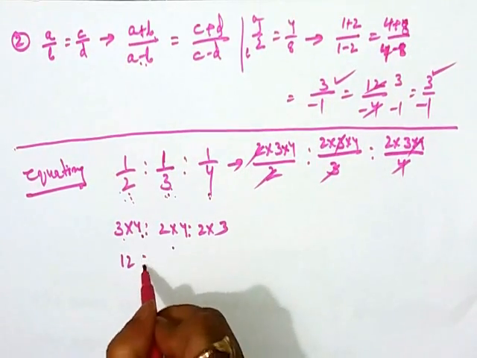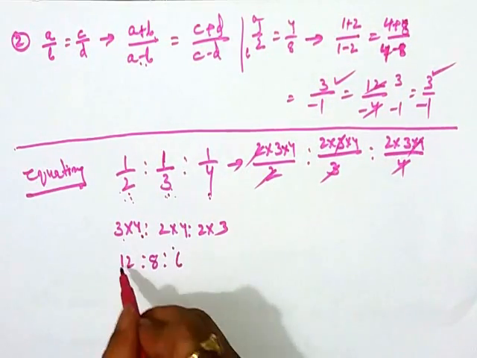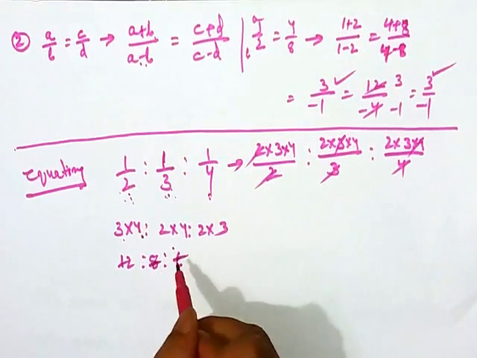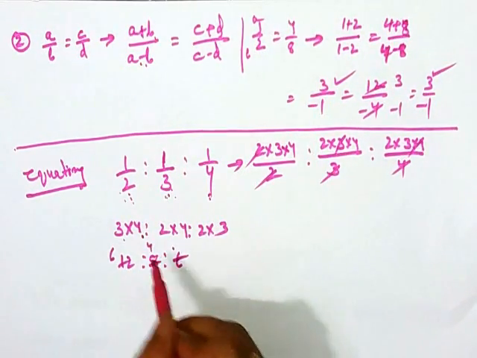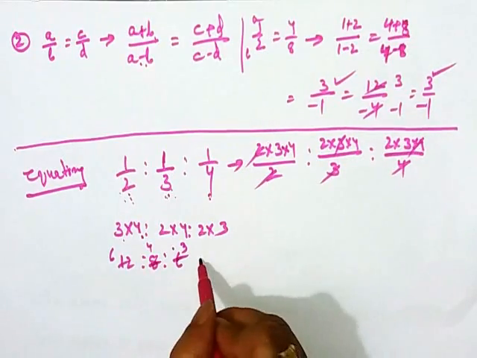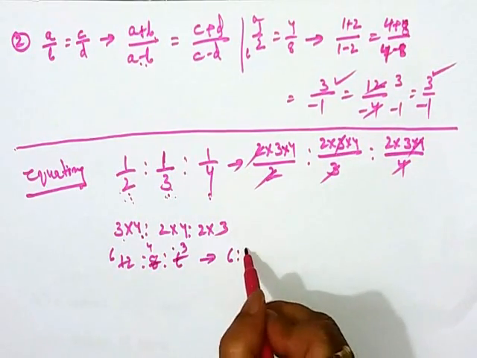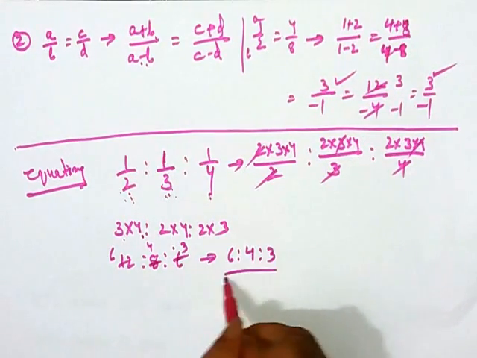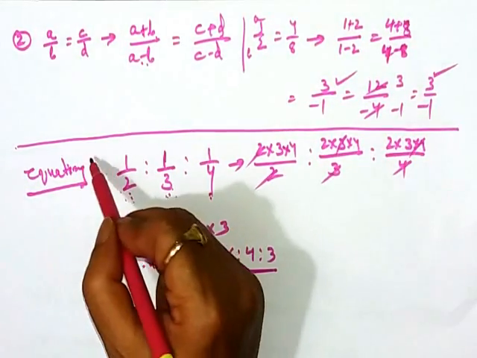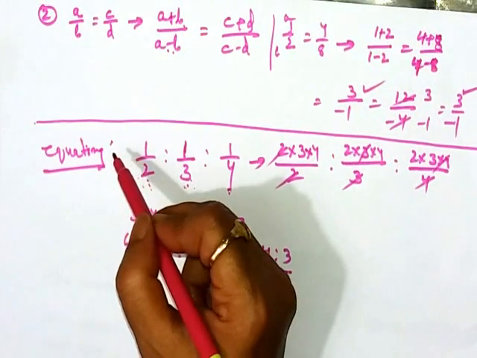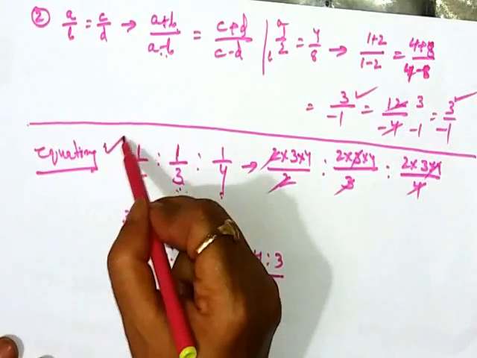That means 12 is to 8 is to 6. We can divide these by 2, so 6 twos are 12, 4 twos are 8, 3 twos are 6. The ultimate result is 6 is to 4 is to 3. This will be the simplest form, and it is a very important part. We will have to use this again and again.